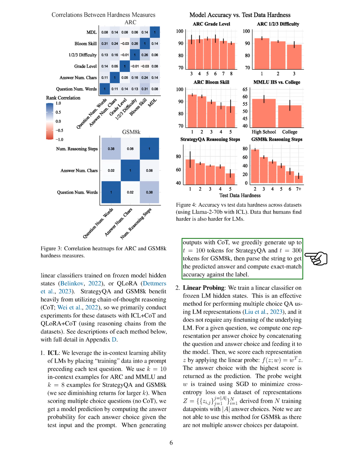When generating outputs with chain-of-thought reasoning, we generated up to 100 tokens for Strategy QA and 300 tokens for GSM-8K, then parsed the string to get the predicted answer and calculated the exact match accuracy against the label.